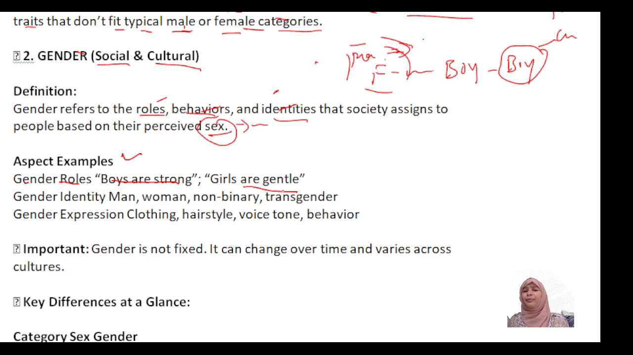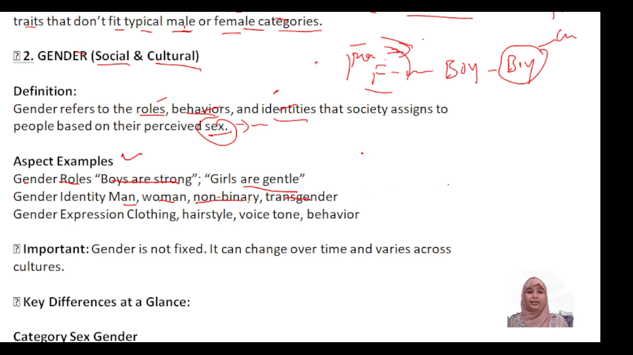This is what society made, social and cultural. Boys are made to be strong, intellectual, powerful, whereas girls are made to be gentle, innocent, emotional. This is what society made us. And gender identity means man, woman, non-binary, neither male nor female, and transgender, a completely third gender.